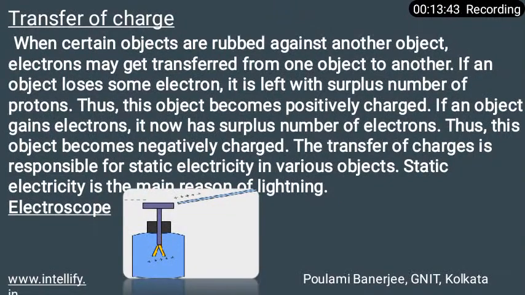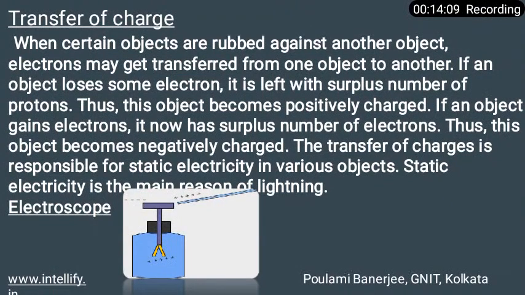If an object loses some electrons, that is, some negative charge, it is left with a higher number of protons. The protons number will be high and the electrons number will be small if the object loses electrons.